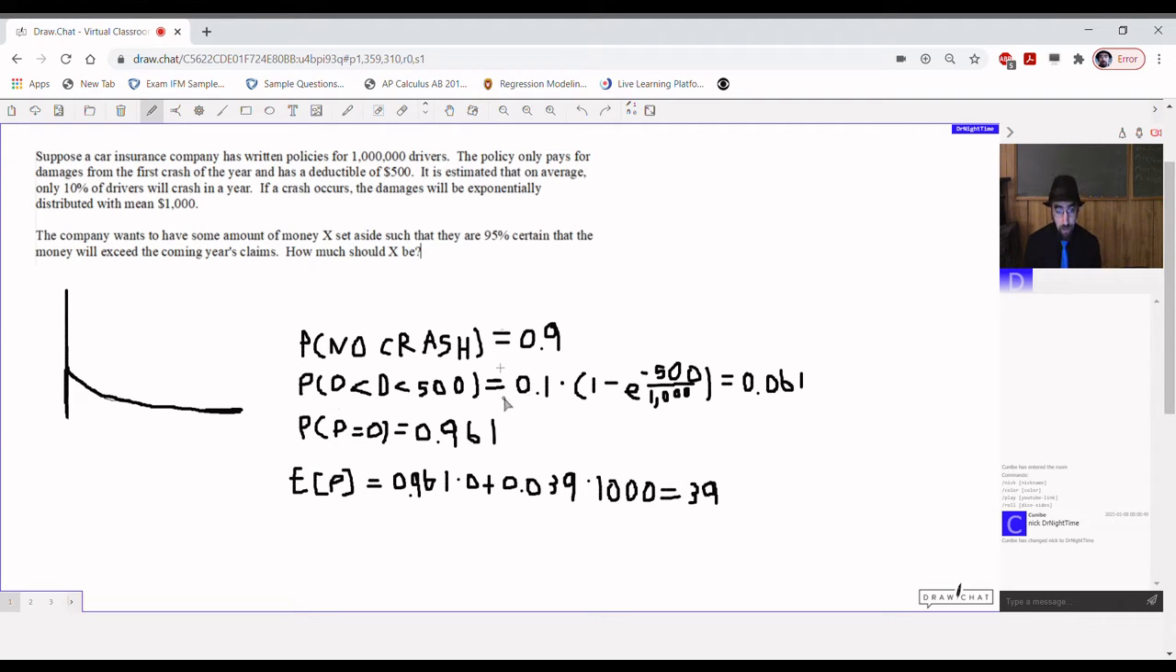All right, so there's a 10% chance of having a crash to begin with, and then if there's a crash, the probability of the damages being between 0 and 500, because it's an exponential distribution, is 1 minus e to the negative 500 over 1,000, where 500 is the cutoff and 1,000 is the mean damage amount.